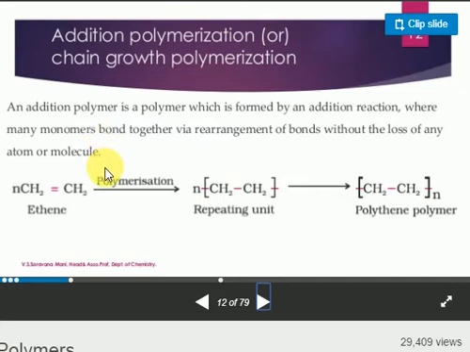One common example is isoprene in addition polymers, which are formed by the addition of reactant molecules, where many monomers join together by a rearrangement of the bonds without loss of any atoms or molecules. This is very important: without loss of any atom or molecule, it is known as an addition polymer. In addition polymers, no byproducts are possible. Clear?